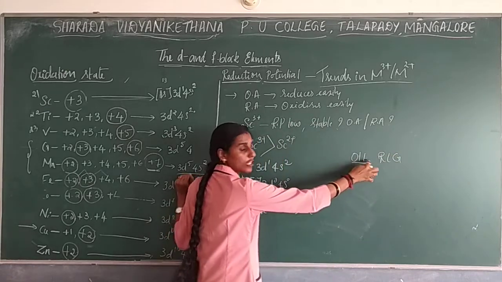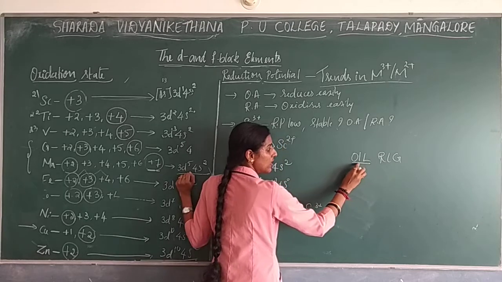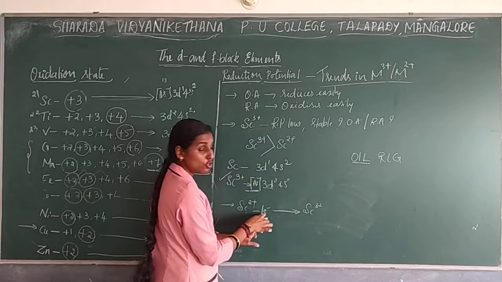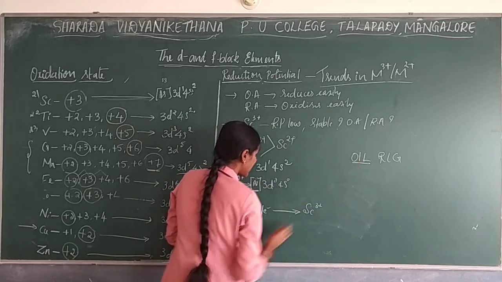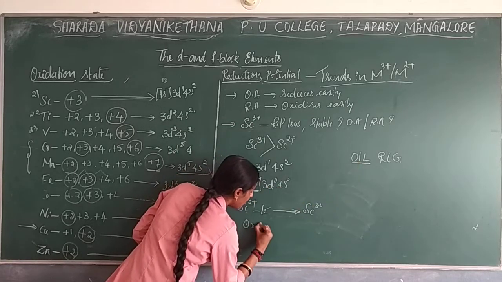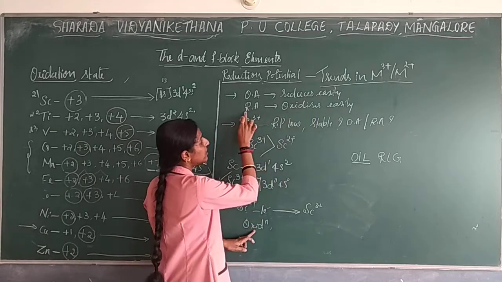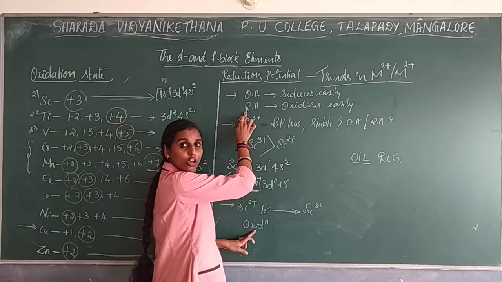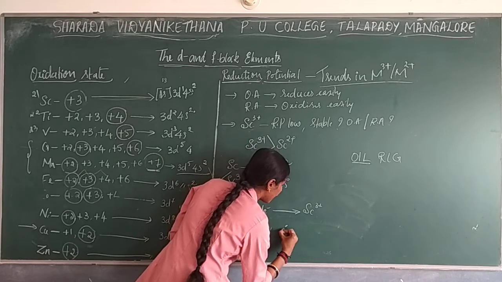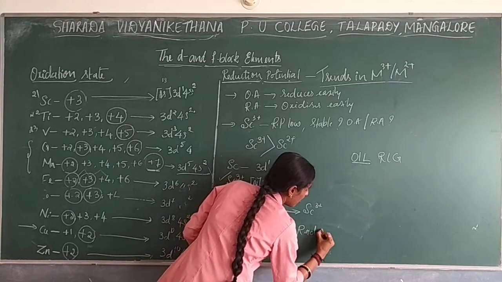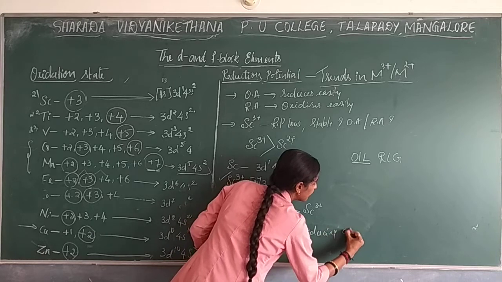Oxidation is losing electron, reduction is gaining electron. So now here scandium 2+, to form scandium 3+ it is losing electron. When it loses electron, it undergoes oxidation. If it undergoes oxidation, whether it is a good reducing agent or oxidizing agent, therefore it is a good reducing agent. Okay, so this much you have to write.